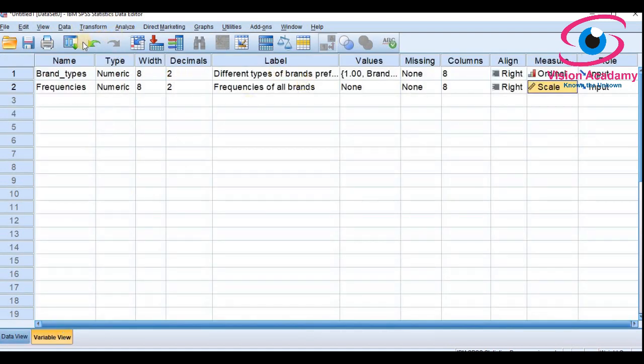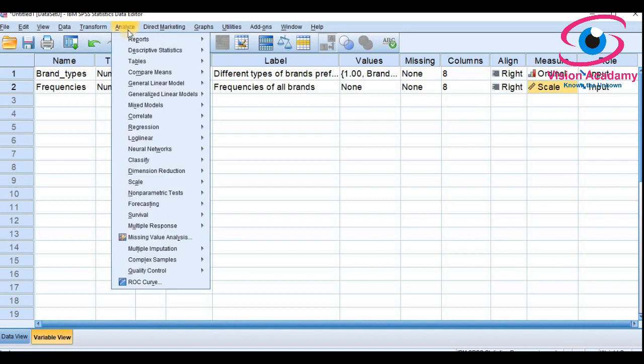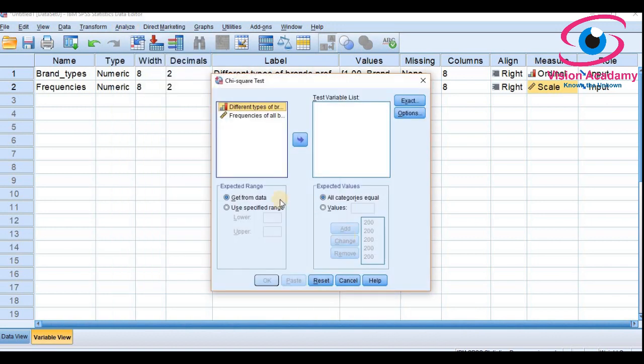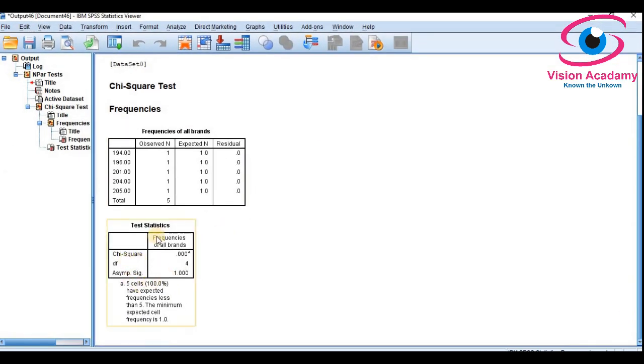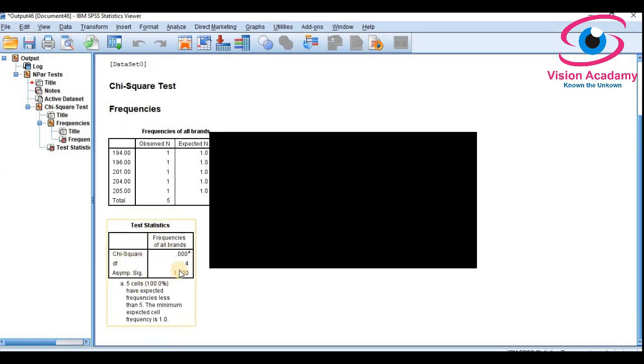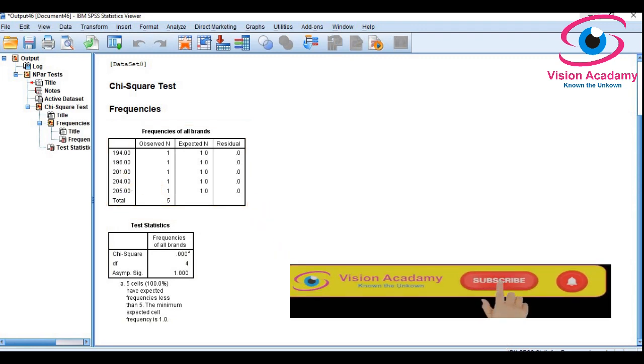Now what is the procedure to calculate the chi-square test as a non-parametric test? You can go to Analyze, then Nonparametric Tests, Legacy Dialogs, Chi-Square. If you select like this, the result won't give you the right result. Let me show you an example. I have selected frequency and click OK. Here, look, there is nothing calculated because we have not weighted the data.